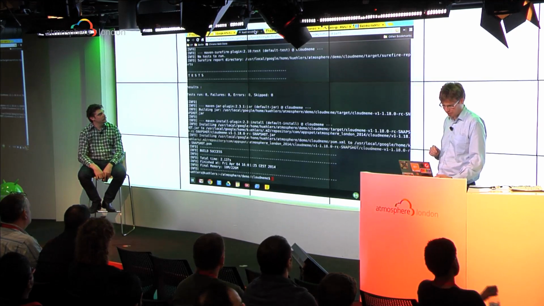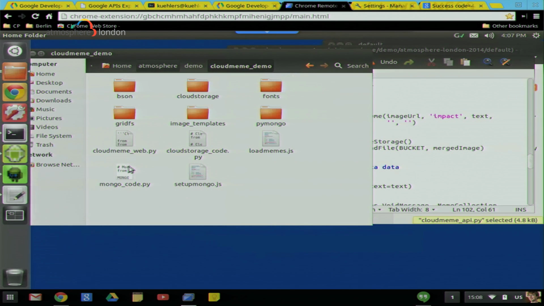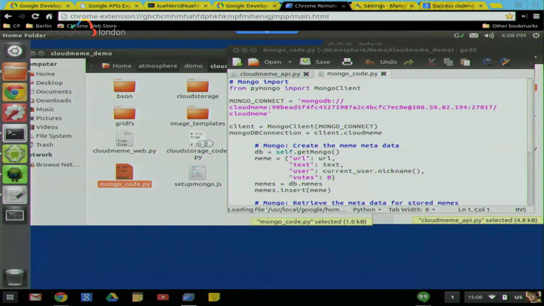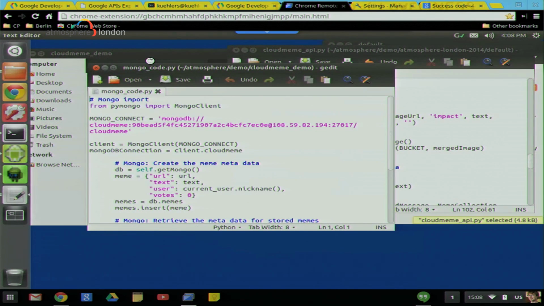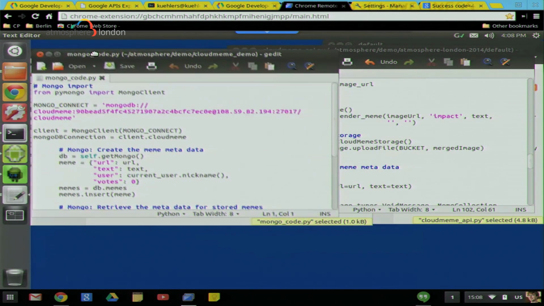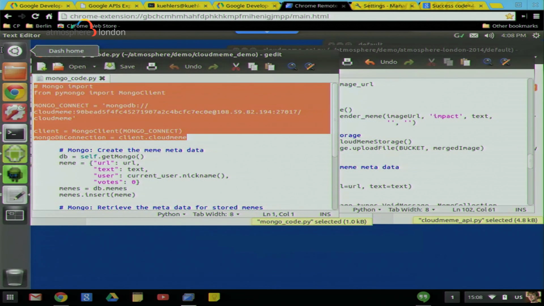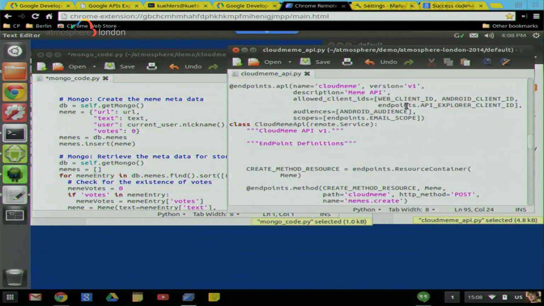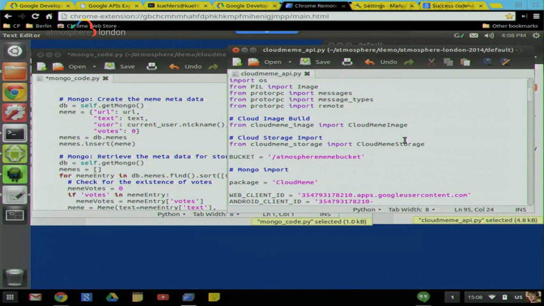OK, so what I'm going to do is import some code to talk to the MongoDB, which I set up previously as well. Here I have my import for the MongoDB, and a connect string, which has the username, the password, and the host. We should probably change this password afterwards. Then it creates the connection to the MongoDB. So I'm going to put that with the other imports at the beginning.